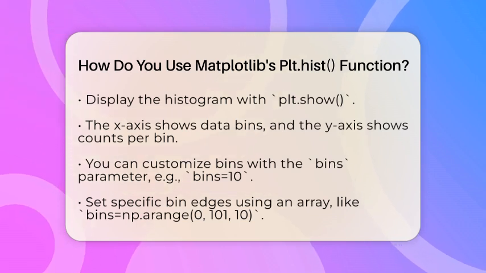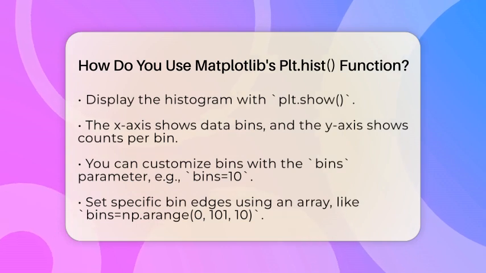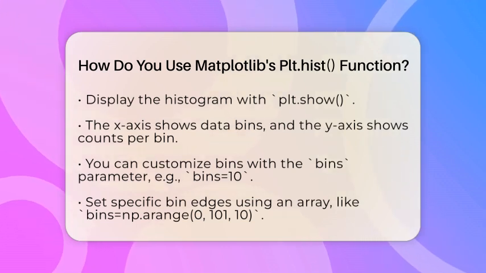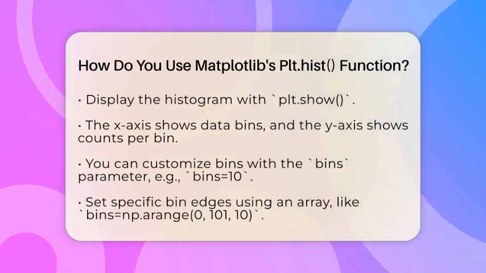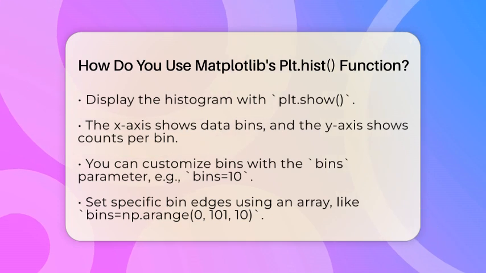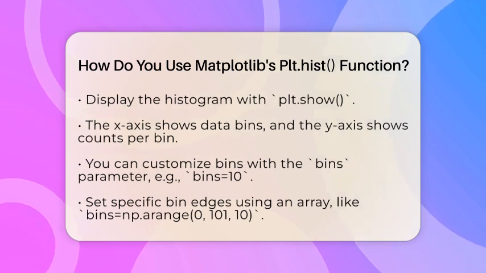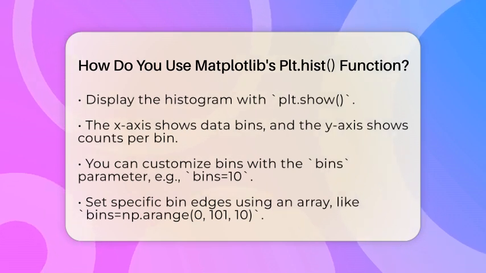To create a histogram, you just call plt.hist and pass your data as an argument. Then, to display the chart, you call plt.show. This will pop up a window with your histogram, showing the distribution of scores. The histogram has two main parts. The x-axis shows the bins, which are the ranges of data. The y-axis shows how many data points fall into each bin.